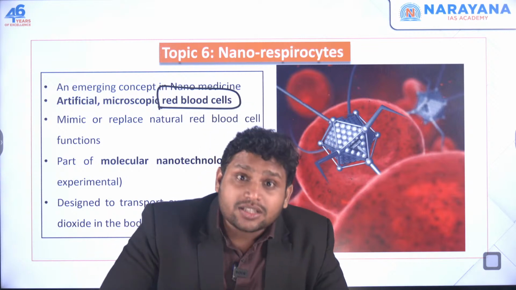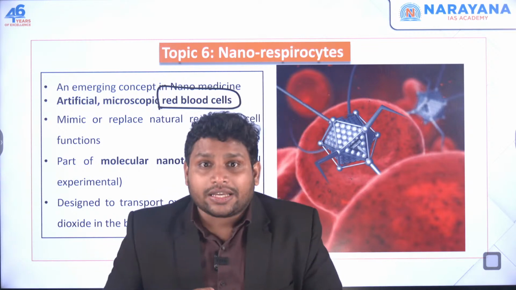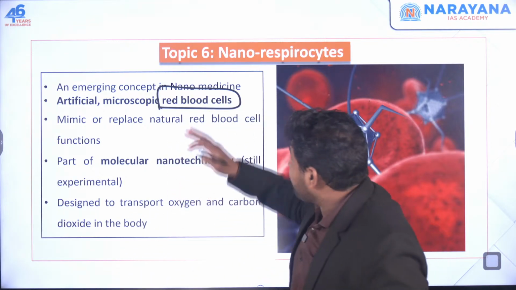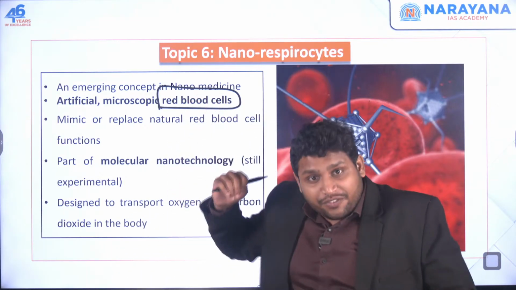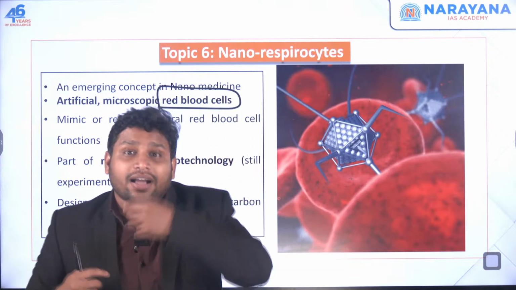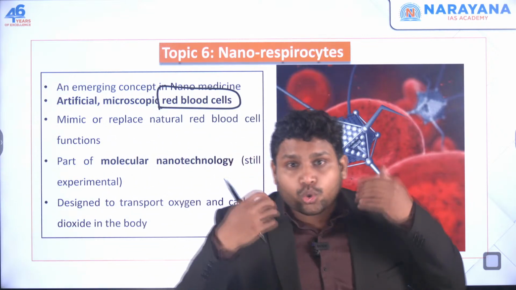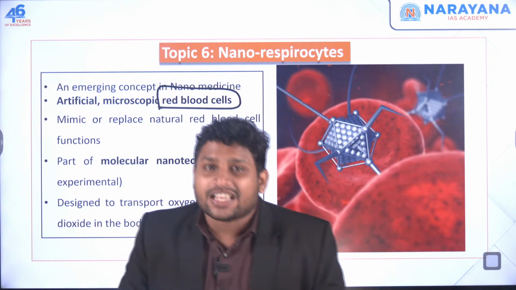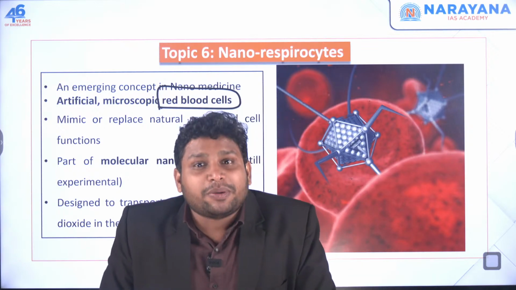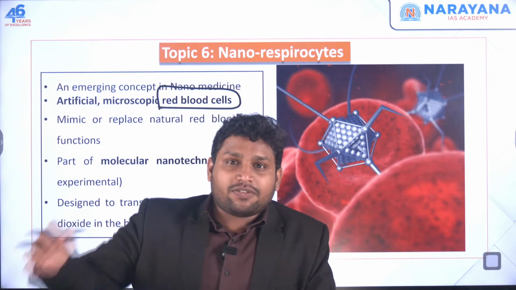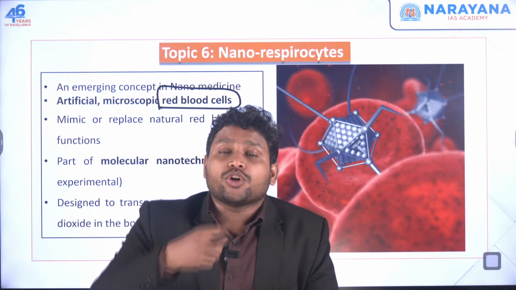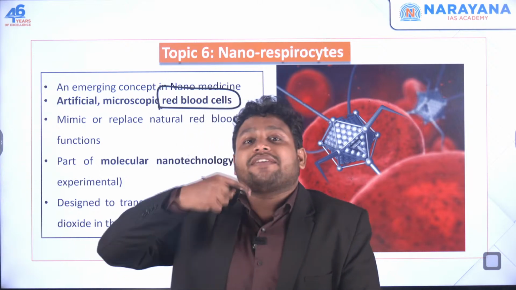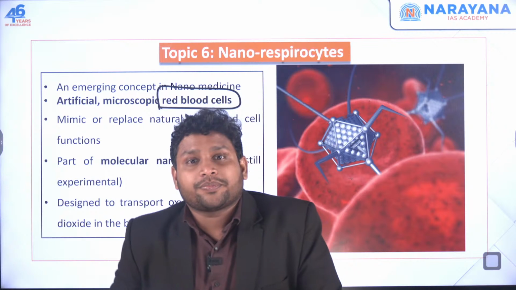Now from the lungs to every part of our body, this supply mechanism is done by our blood. We have red blood cells which take the oxygen from the lungs and supply it throughout our body, to each and every cell of our body. Oxygen will be provided, and obviously there will be some carbon dioxide which has to be removed. So they will take the carbon dioxide and give it to the lungs. The lungs will then give it back to the nose and it will come out.